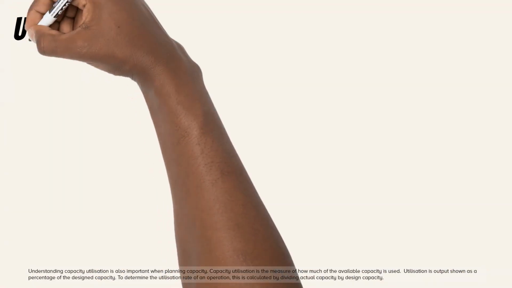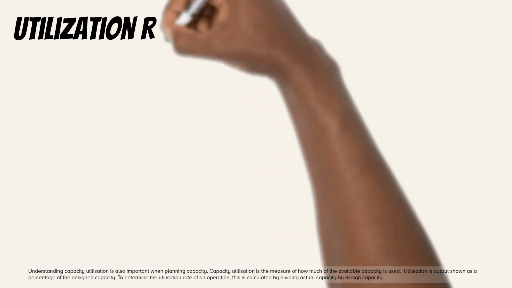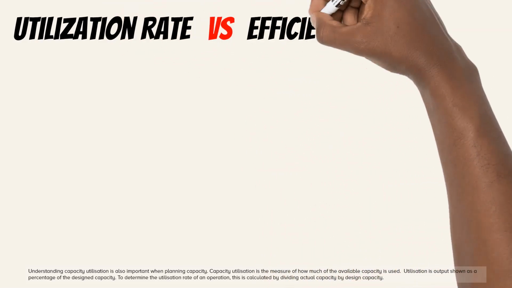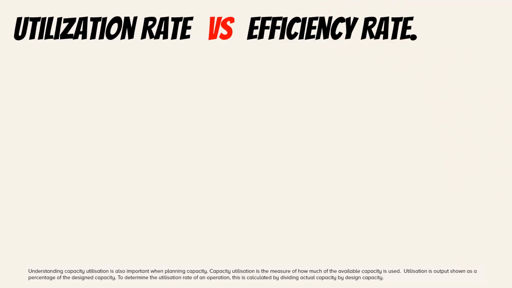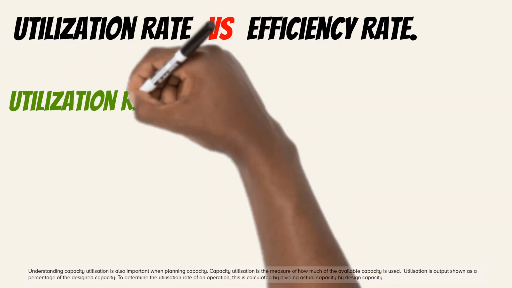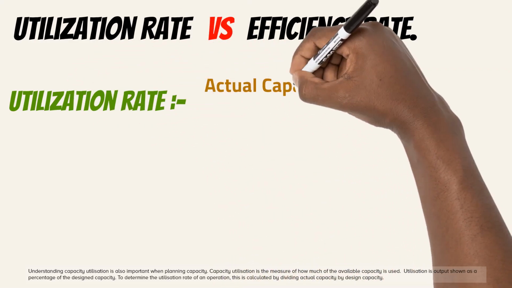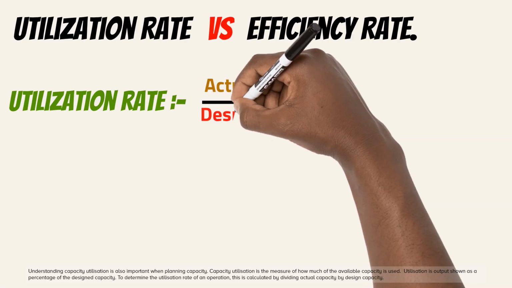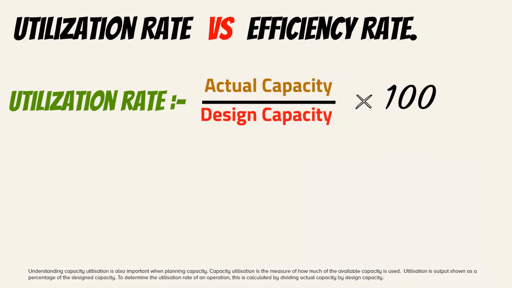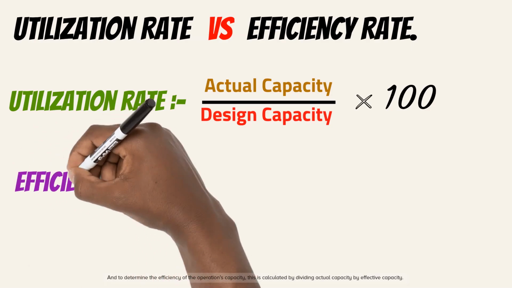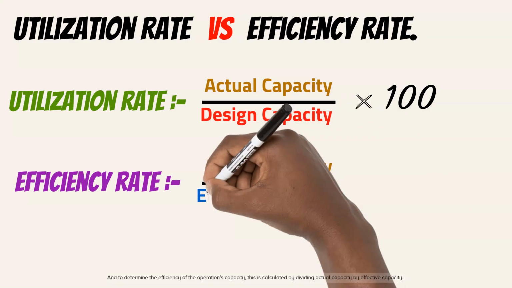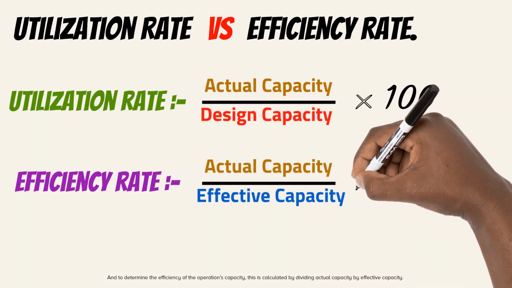Understanding capacity utilization is also important when planning capacity. Capacity utilization is the measure of how much of the available capacity is used. Utilization is output shown as a percentage of the designed capacity. To determine the utilization rate of an operation, this is calculated by dividing actual capacity by design capacity. And to determine the efficiency of the operation's capacity, this is calculated by dividing actual capacity by effective capacity.